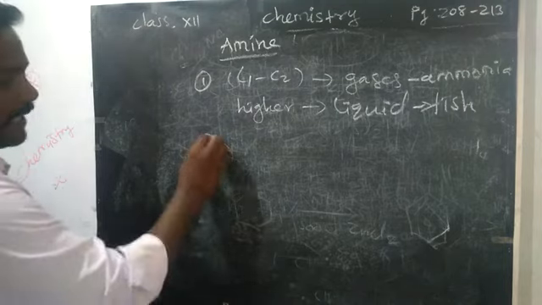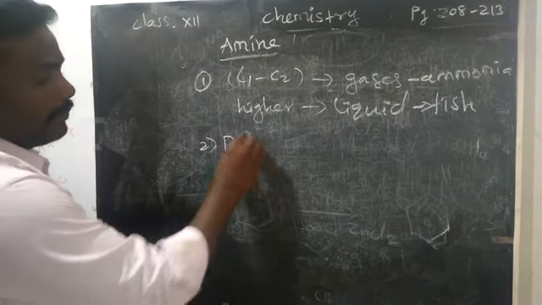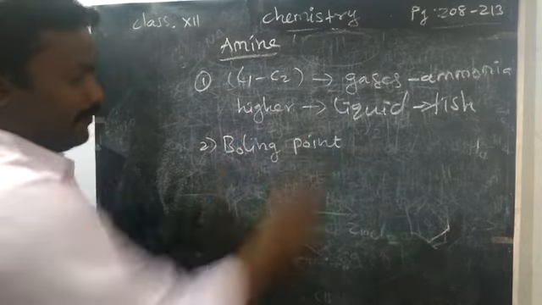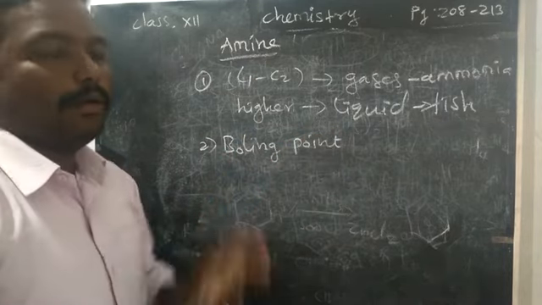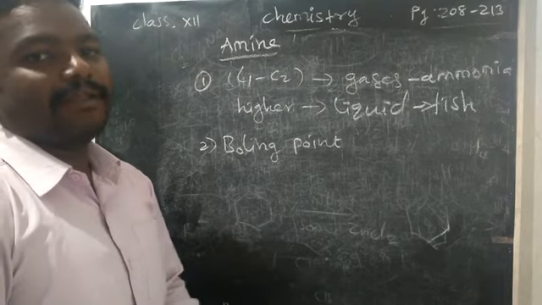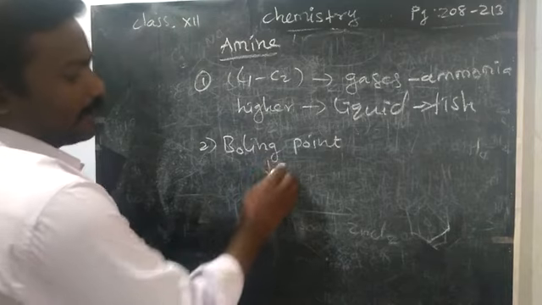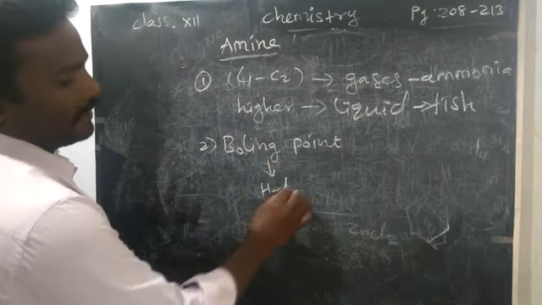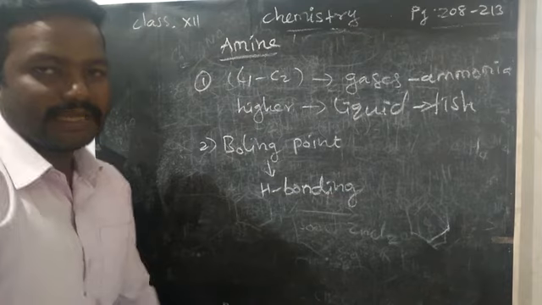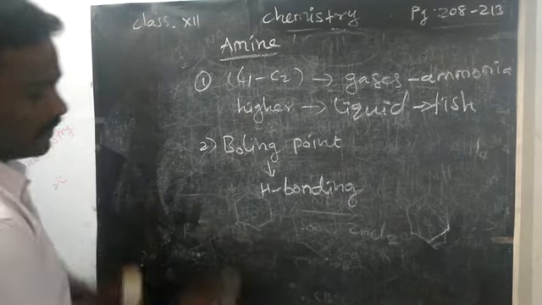Then second, we are going to compare the boiling point. The boiling point of lower amines, like one carbon, two carbon amines, is higher than that of the other amines. Why? The lower amines form hydrogen bonds, and because of hydrogen bonding they have a high boiling point. How does it form? See the structure.